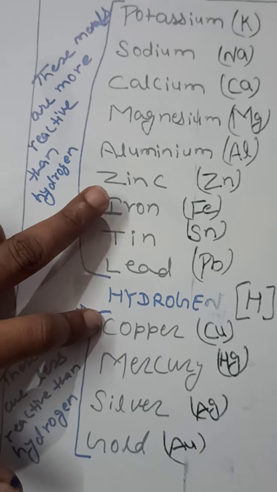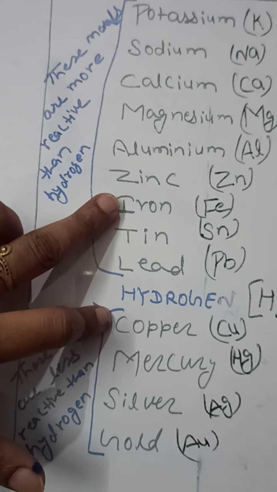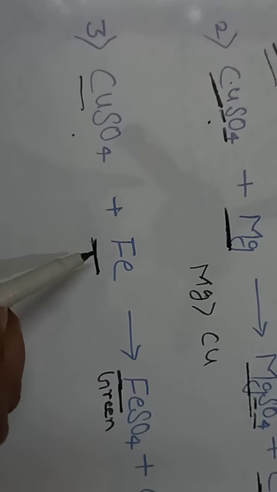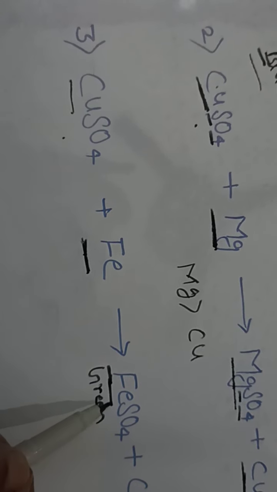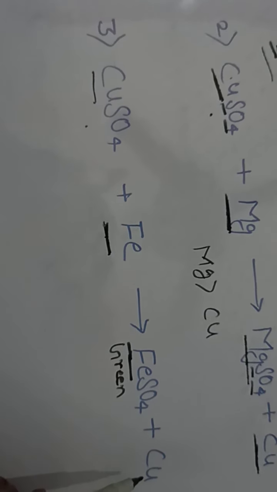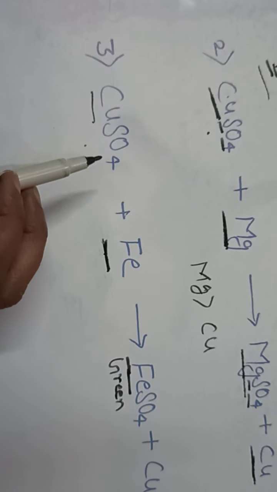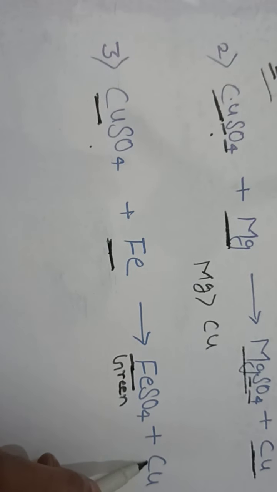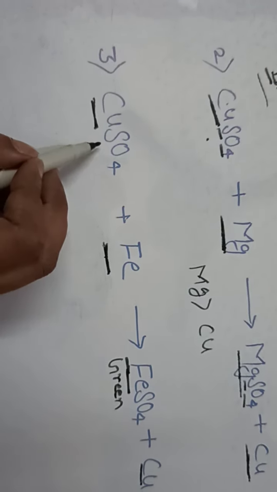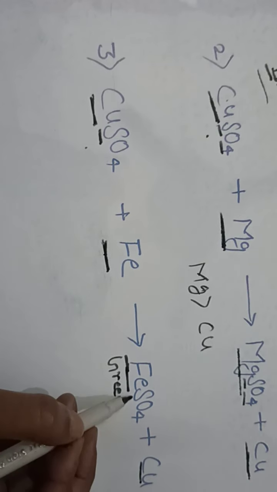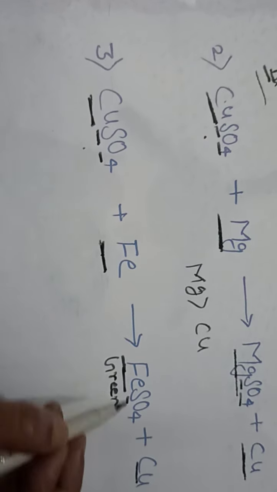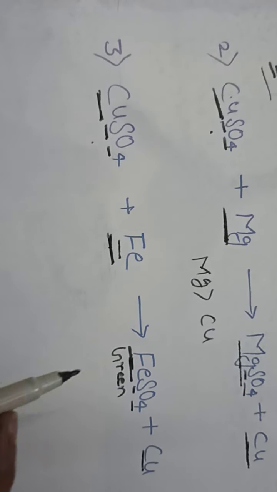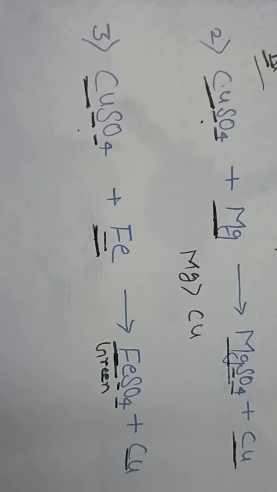So you can say that iron is more reactive than copper, so iron has the ability to displace copper from the reaction. So here iron is making FeSO4 and it is displacing copper. First let us check the balancing. See, copper: on the LHS it is one atom of copper, on the RHS also one atom of copper, so it is okay. For sulfur it is one atom of sulfur, here also one atom of sulfur. Here it is four atoms of oxygen, here also four atoms of oxygen. Here it is one atom of iron, here also one atom of iron. I think there is no need to balance because it is already balanced.